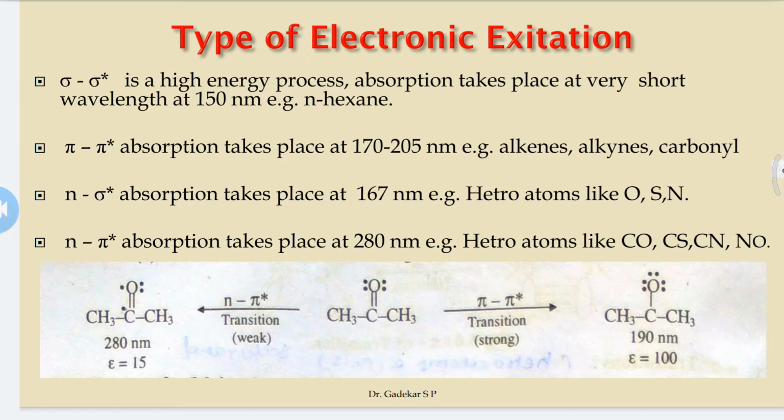The carbon double bond oxygen carbonyl absorbs light and undergoes pi to pi star at 190 nanometers. But the carbonyl also contains a lone pair, the non-bonded electron, which absorbs light and undergoes n to pi star, and this absorption takes place at 280 nanometers.